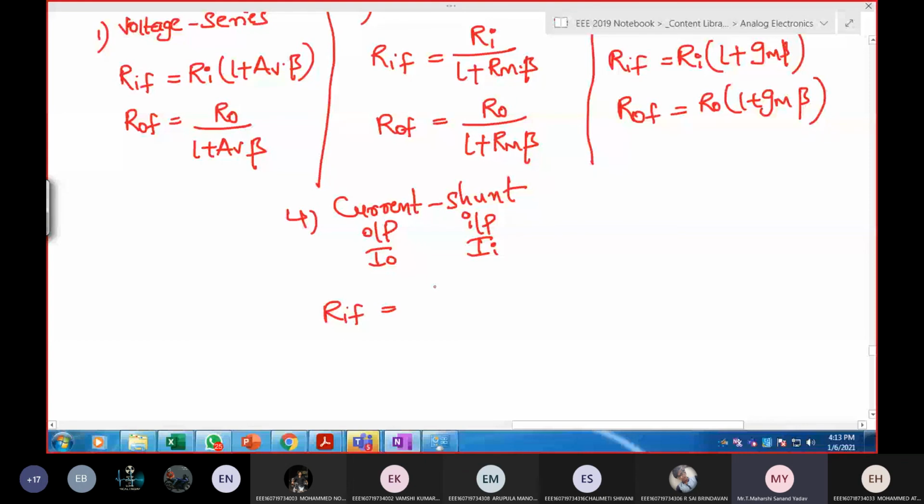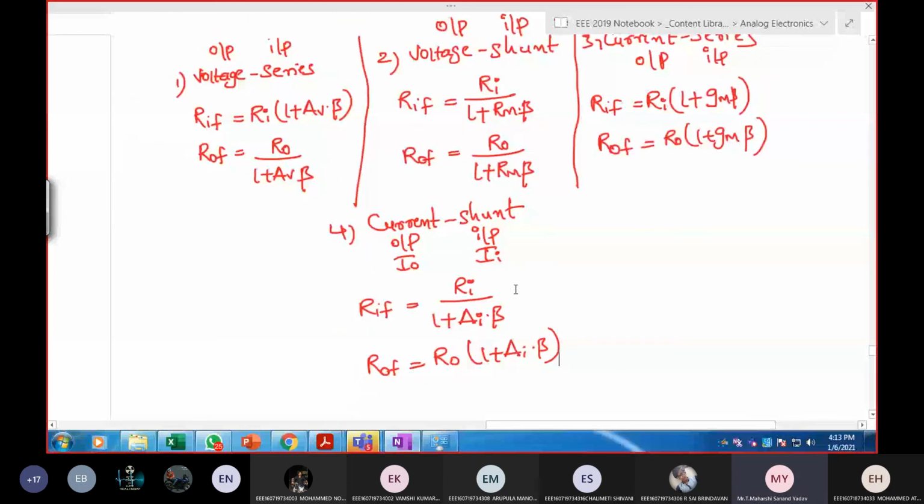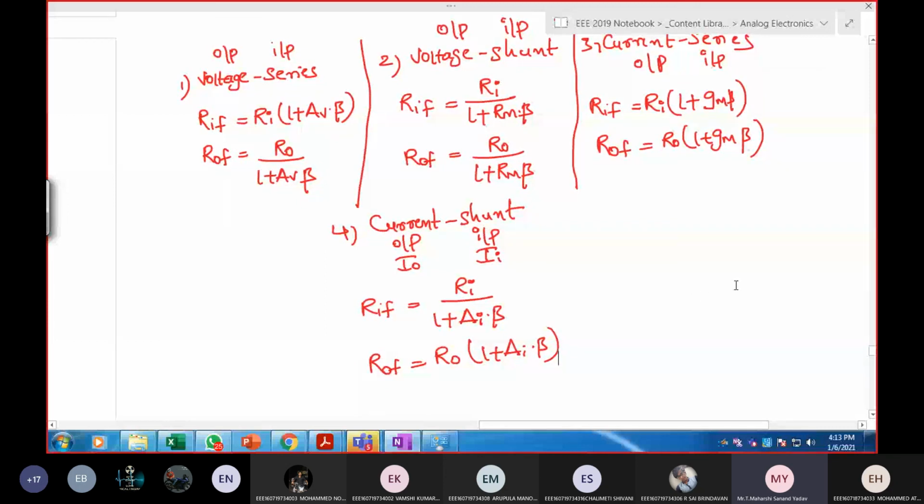RI by 1 plus A_I times beta. The gain is nothing but AI here. ROF: check the output. Output is current. Current means series. RO into 1 plus AI times beta. These are the final answers which we got for voltage series, voltage shunt, current series, and current shunt.